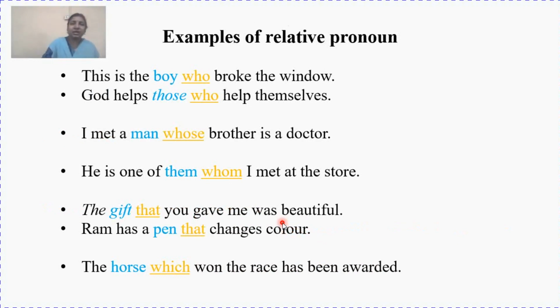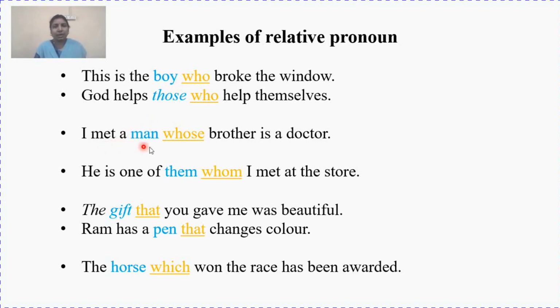So as we have seen the examples of relative pronoun, let us put those words in terms of sentences. This is the boy who broke the window. God help those who help themselves. Just now we said noun or pronoun. In the previous example we saw it is noun or pronoun. You can see boy is a noun and the word those is a pronoun. So anything can come, noun or pronoun.